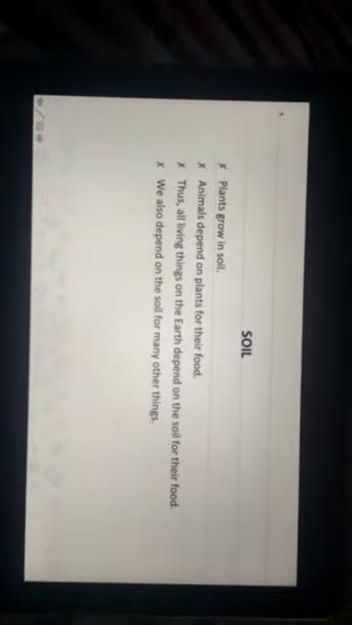We all know that plants grow in soil, right? Animals depend on plants for their food, as well as human beings depend on plants for their food. Thus, all living things on the earth depend on the soil for their food, right? We also depend on the soil for many other things apart from food.